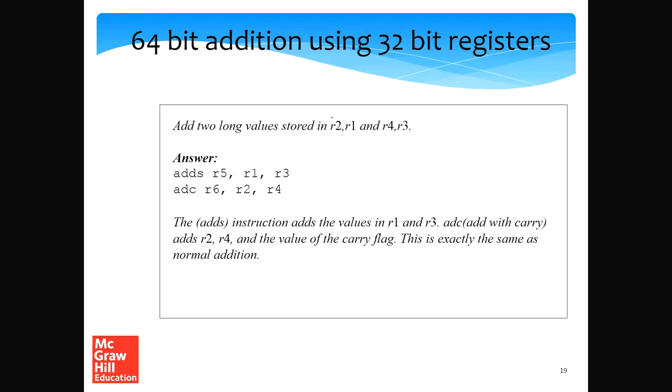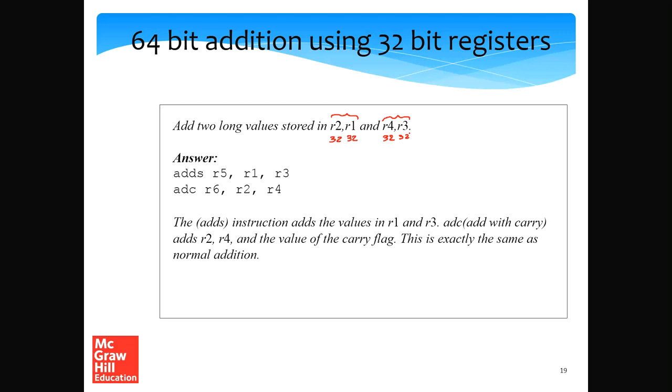They save the result in a pair of registers. Let's assume a 64-bit value, also called a long value, is stored in registers R2 and R1, where R1 contains the lower 32 bits and R2 contains the upper 32 bits. Similarly, we have another register pair R4 and R3, where R3 contains the lower 32 bits and R4 contains the upper 32 bits, and together they make a large 64-bit number.